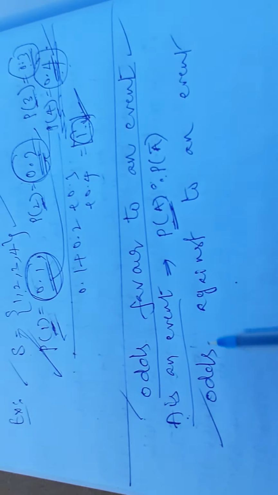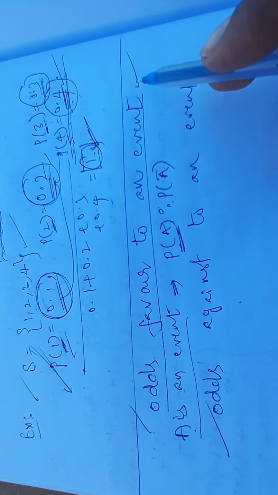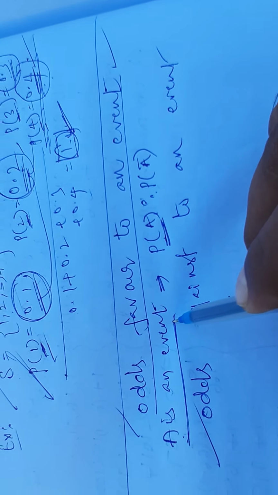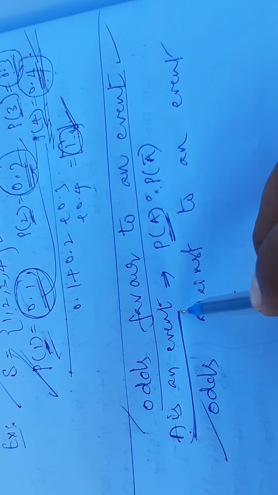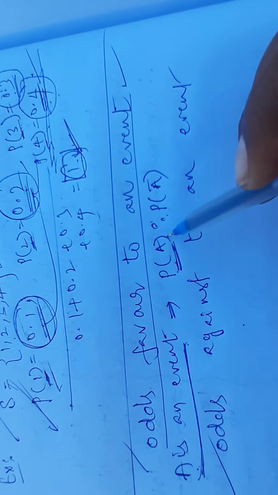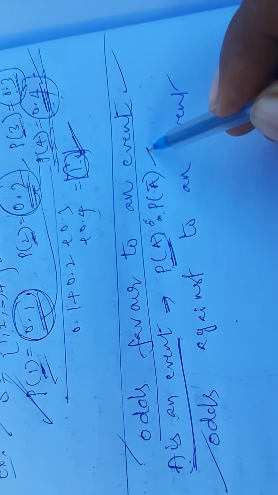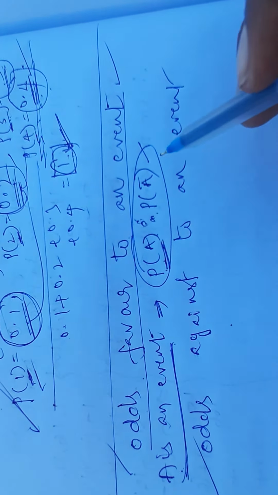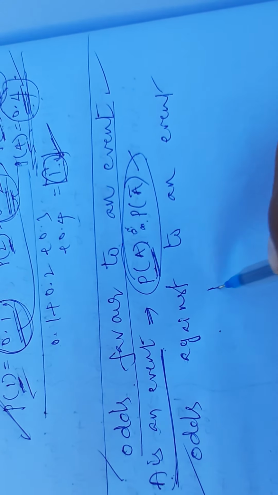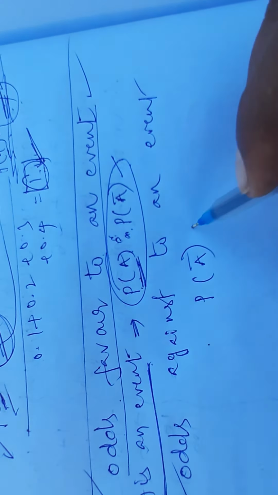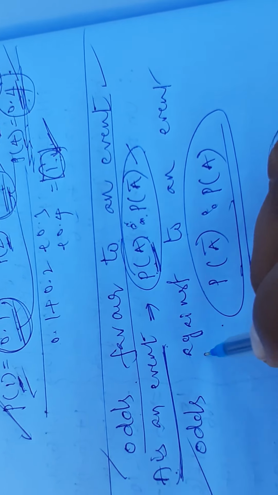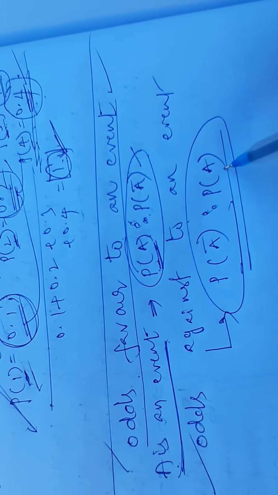If you calculate odds in favor of an event, that means if A is an event, for this event A, if you calculate P of A to P of A complement, then this ratio is known as the odds in favor of an event. If you calculate the value P of A complement to P of A, then this ratio is known as the odds against an event.